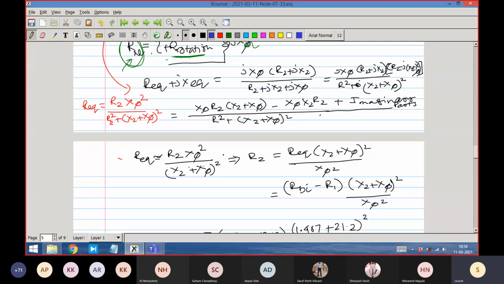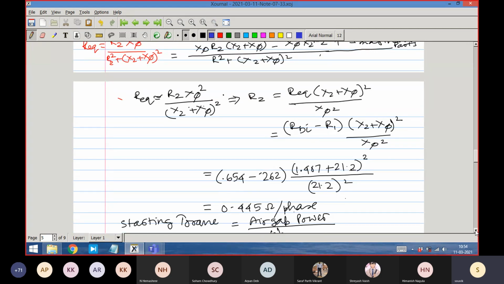And what is R equivalent? As I said, you take the block rotor resistance and subtract the stator resistance from it, and put that into this expression. If you put in the numbers, you will get a value of 0.445 ohm per phase. We already had calculated R block rotor, and R1 is given to us.